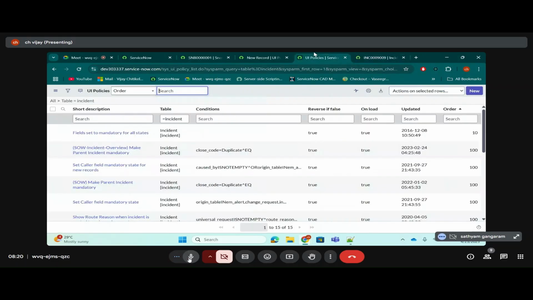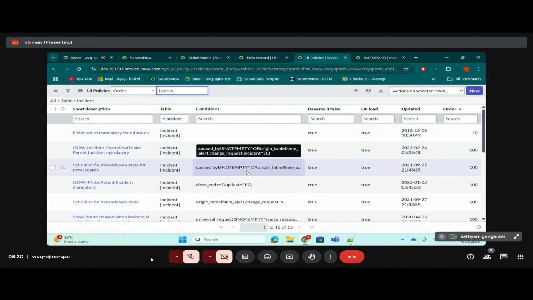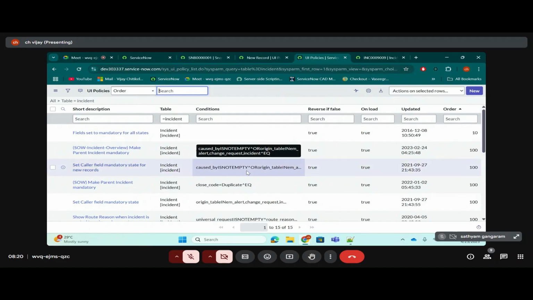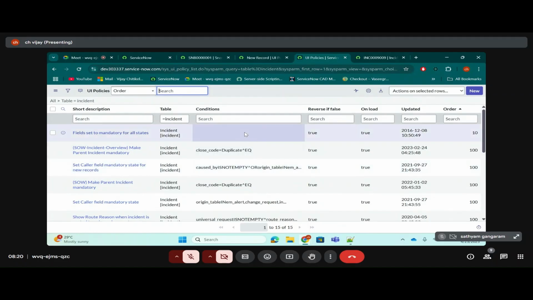I'll go to the UI policies. I know this is done by a UI policy. I'll filter it with the incident table. There are 15 records. This is an out of the box instance, so that's why it is 15 records. But trust me, in your practical environment, there will be 45 or 50 records also. In your real time environment, 50 UI policies will be there for a table.